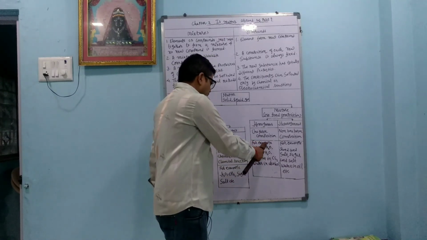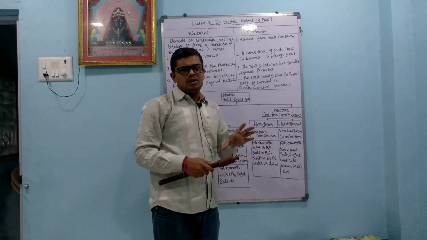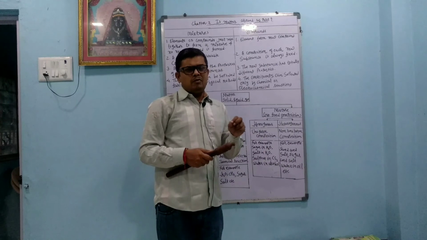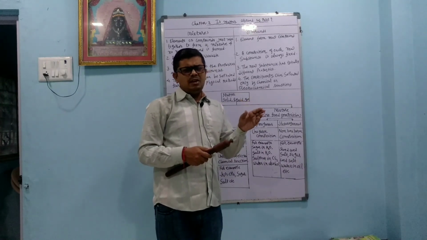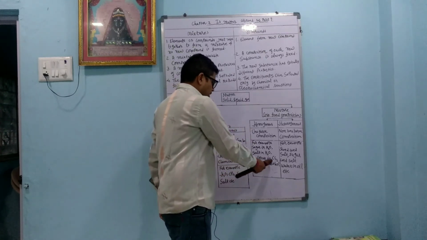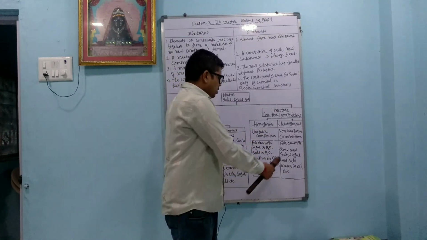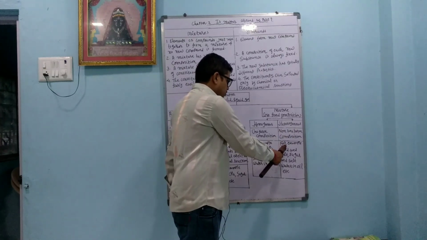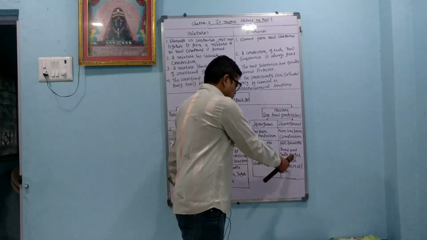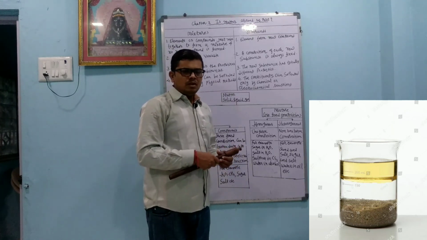For example, sugar in water. When we add sugar in water, the sugar converts into liquid form, so we cannot separate sugar and water. Salt in water: salt is in solid form and water is in liquid form, but whenever we add salt, it is converted into liquid form, and water is also liquid. So that is an example of a homogeneous mixture. Sulfur in carbon disulfide, water in alcohol, they are also examples of homogeneous mixtures. For heterogeneous mixtures, for example, sand and salt, and water in oil are examples of heterogeneous mixtures.